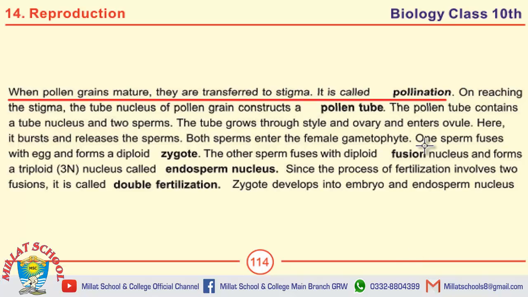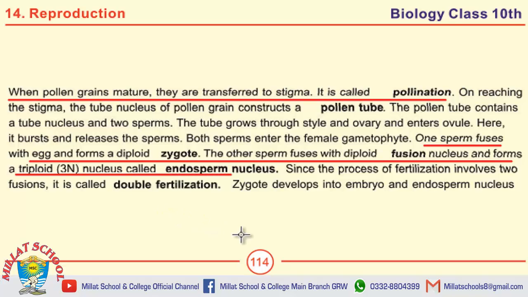The answer to this question is, one sperm fuses with the egg and forms a diploid zygote. The other sperm fuses with the diploid fusion nucleus and forms a triploid nucleus, 3N nucleus, called the endosperm nucleus. Since the process of fertilization involves two fusions, it is called double fertilization. So, this also may be asked in the form of define endosperm nucleus and define double fertilization.